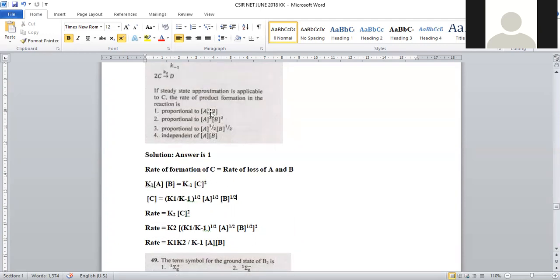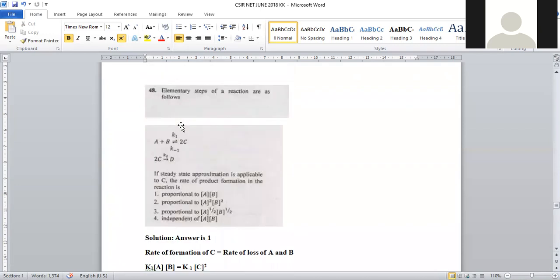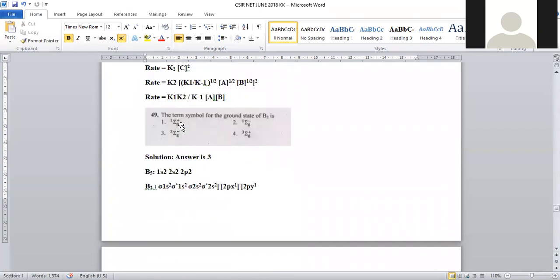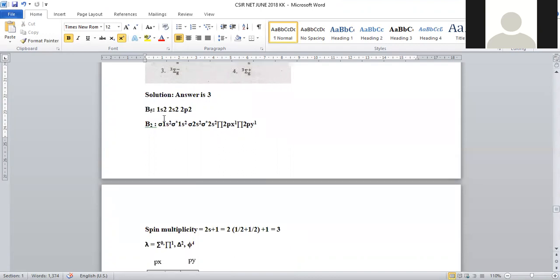So option number 1 is satisfying this statement, right? So this is about question number 48. Let us move on to question number 49. The term symbol for the ground state of boron is... boron's electronic configuration is 1s2 2s2 2p2.